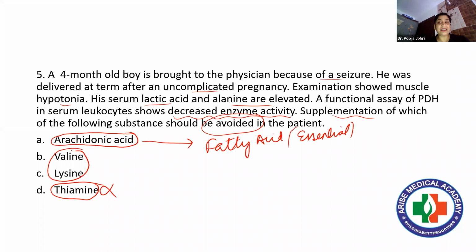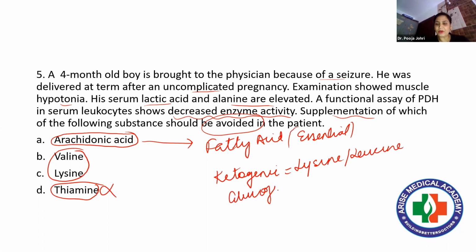Now, if we see the property of these amino acids, just now I told you that the amino acids are glucogenic and ketogenic. If we talk about ketogenic amino acids, lysine is a potent ketogenic amino acid, lysine and leucine. Right? And valine is a glucogenic amino acid.